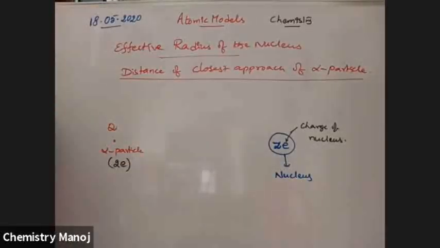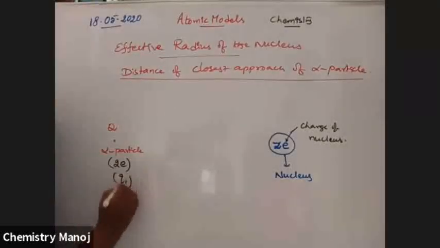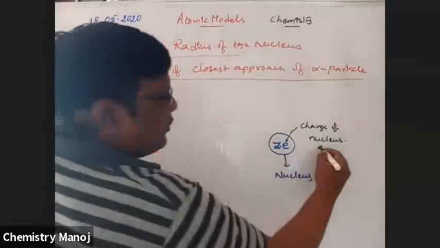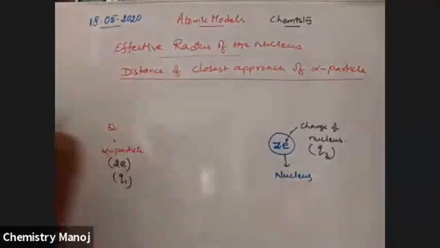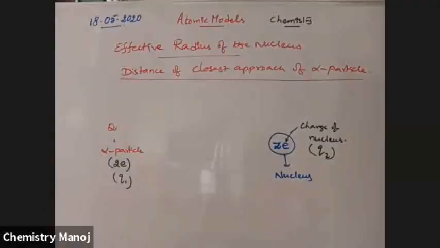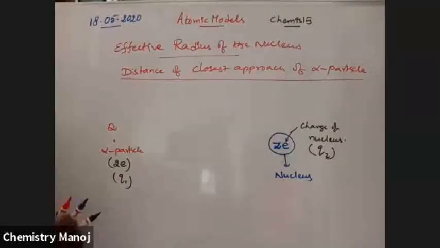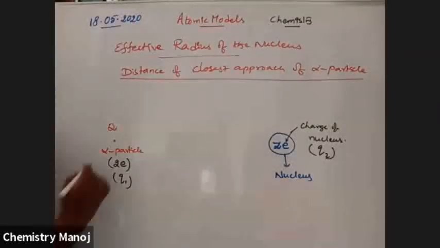The alpha particle charge is 2e, and the nucleus charge is Ze. Let the alpha particle charge be Q1 and the nucleus charge be Q2.